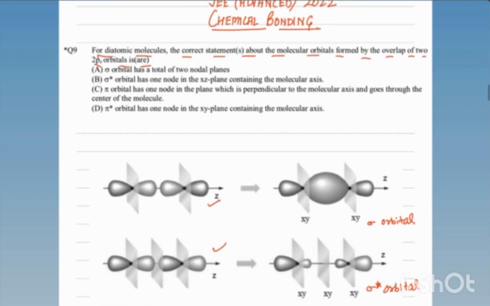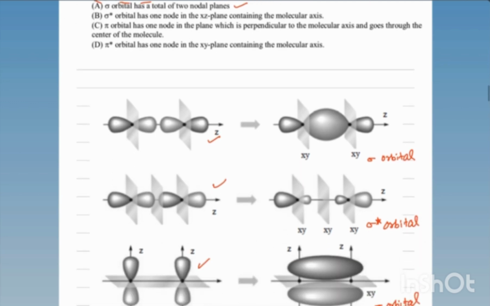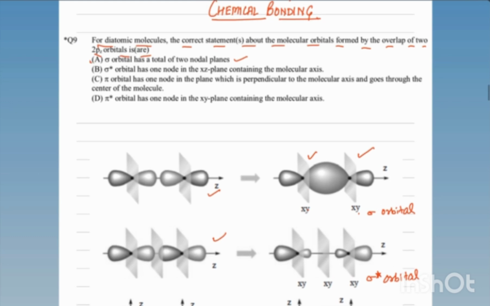So now, the first statement says the sigma orbital has a total of two nodal planes. If you see here, there are two nodal planes. It is a correct statement, xy plane. So that's why statement A is correct.